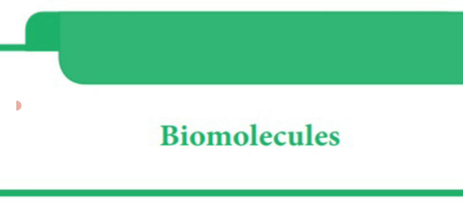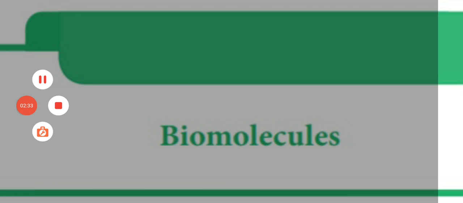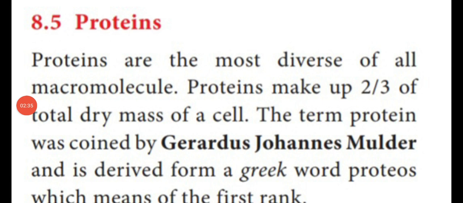Now in this video we are going to see another biomolecule, that is protein, and its classification. First one, proteins. Proteins are the most diverse of all macromolecules.